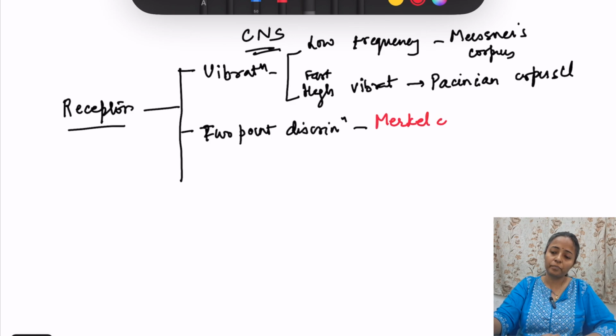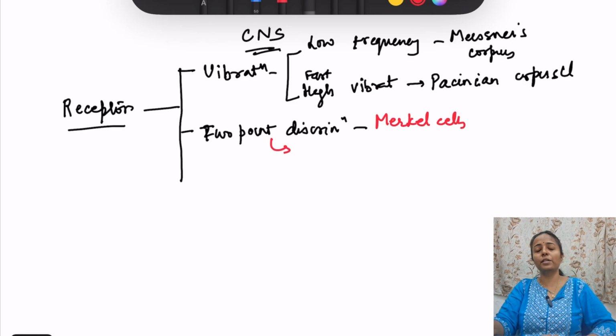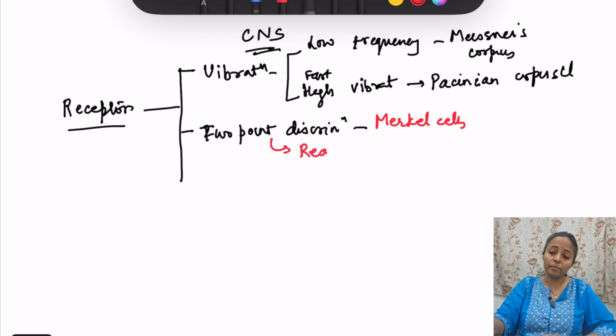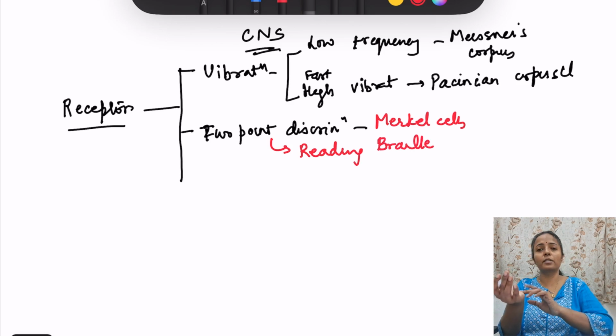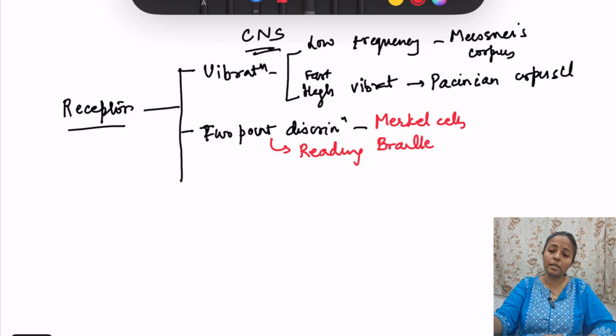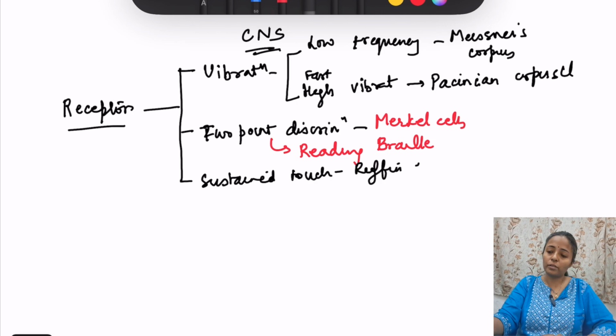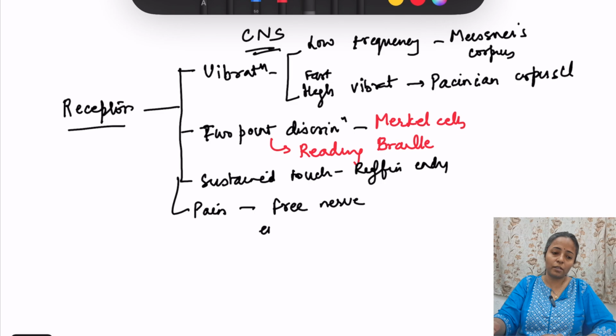And that is why 2-point discrimination is important for reading Braille. Blind individuals touch the script and read. So for that 2-point discrimination is important. That is Merkel cells. Then next is sustained touch. Sustained touch is by Ruffini endings. So this is all important. Then we have pain and thermal receptors, that is free nerve endings. Pain and thermal sensation, free nerve endings.